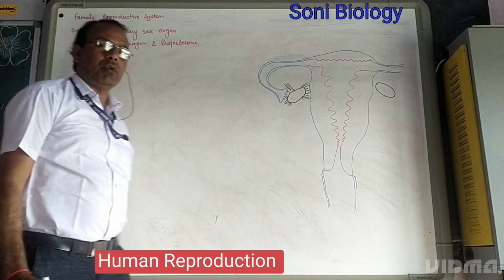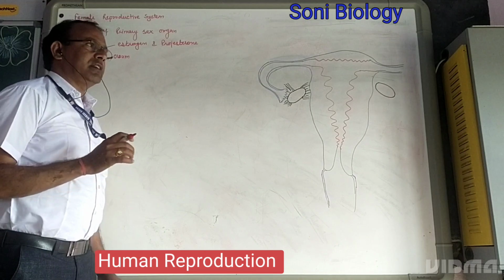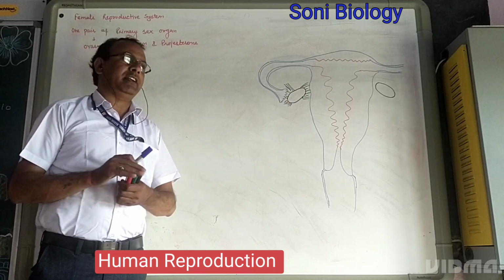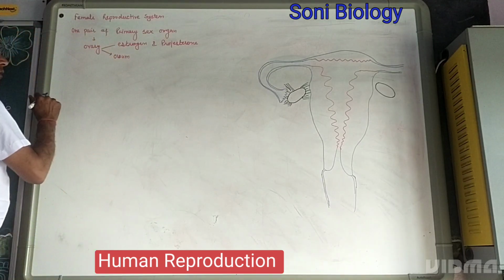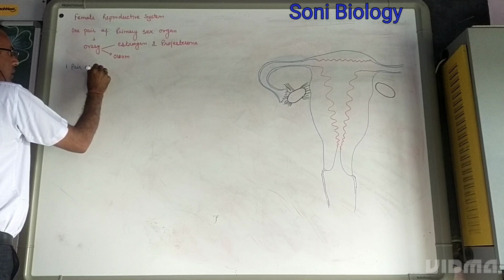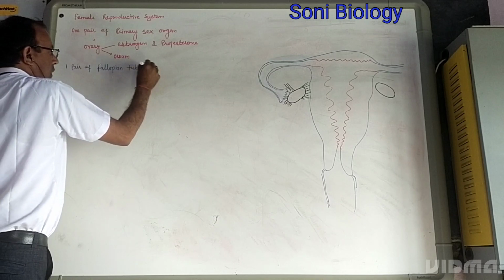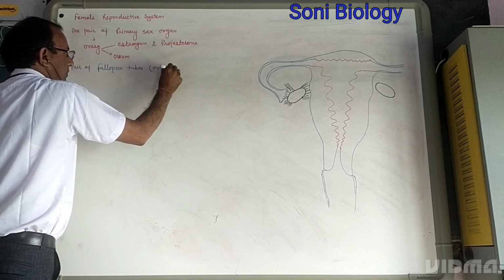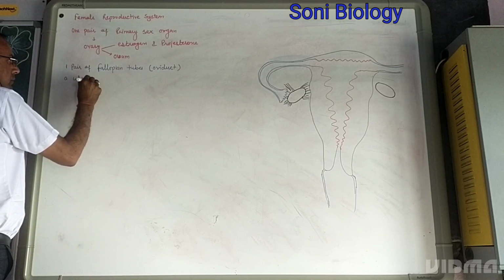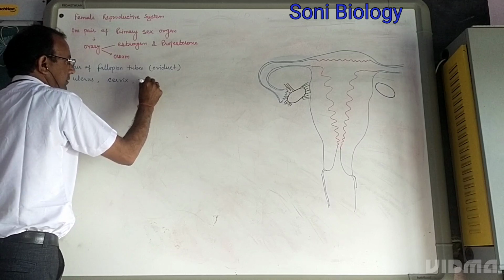So the ovary shows dual function. This is the primary sex organ. As the primary sex organ matures, we can see the secondary sexual characters and secondary sexual organs. Those secondary sexual organs or accessory organs are a pair of fallopian tubes, as well as oviduct, a uterus, cervix, and vagina.